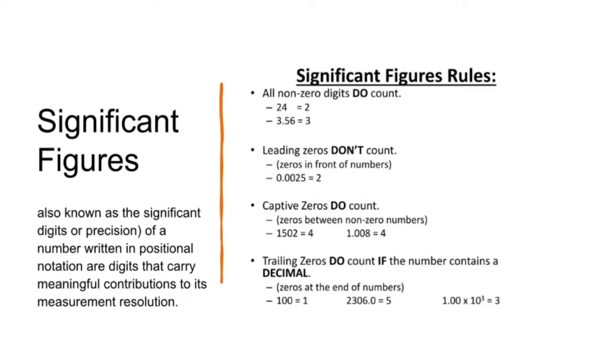Fourth, trailing zeros do count if the number contains a decimal. These are zeros at the end of numbers. For example, 100 has only 1 significant figure because it does not have a decimal point. 2306.0 has 5 significant figures because it has a decimal. And 1.00 times 10 raised to the power of 3 has 3 significant figures.